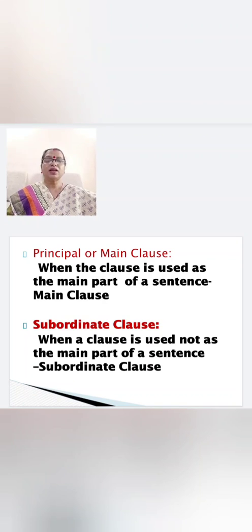It doesn't mean that the main clause will always be first. You have to understand the sentence. In the sentence, the clause which can stand on its own will be the main clause and which cannot will be the subordinate clause. So let us find out with the help of the example.